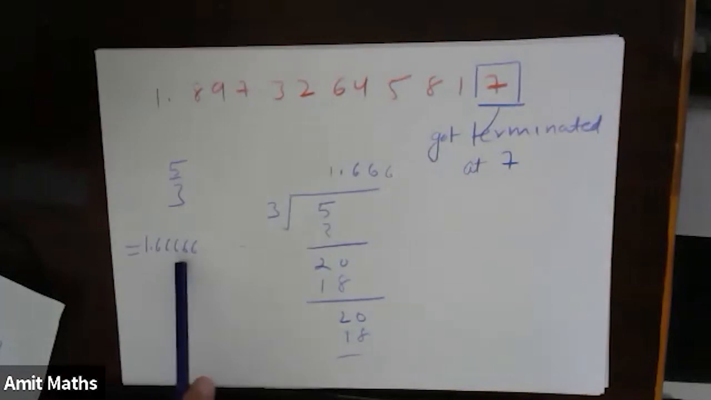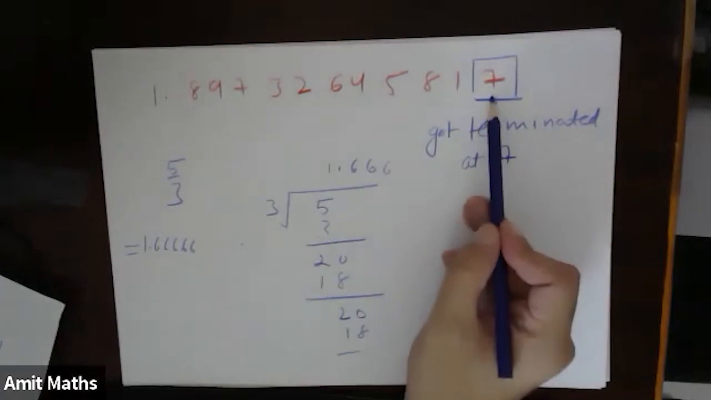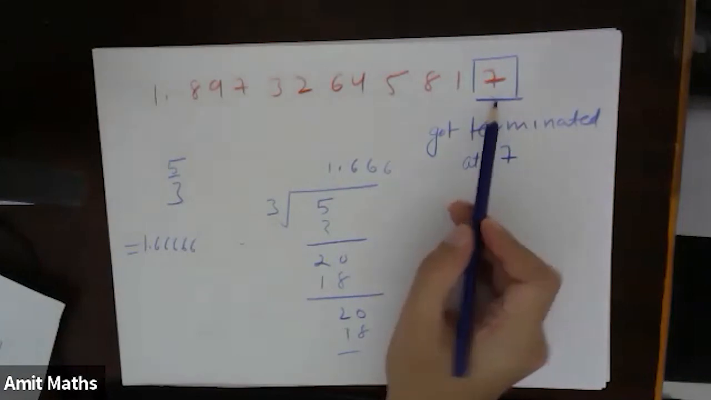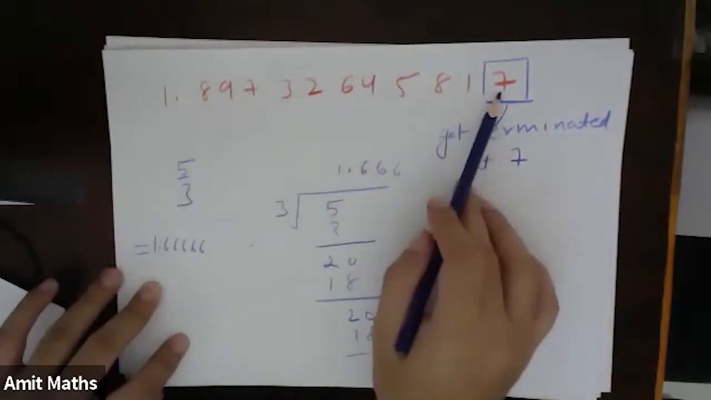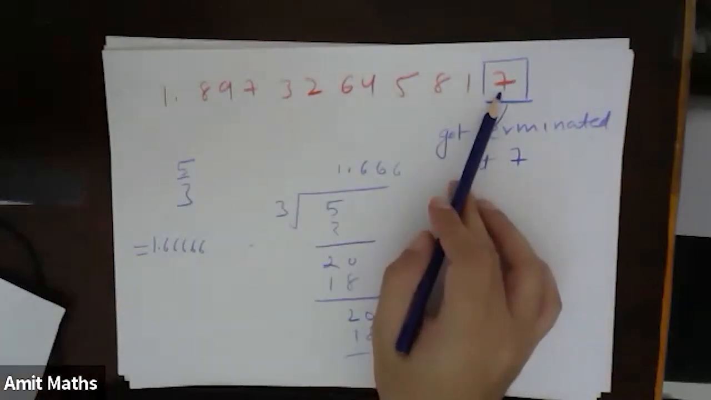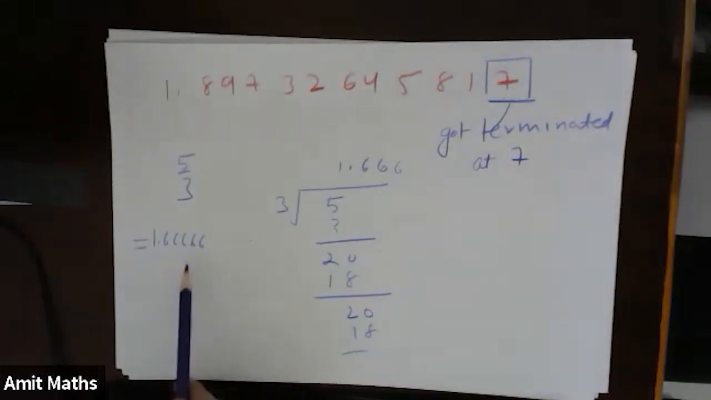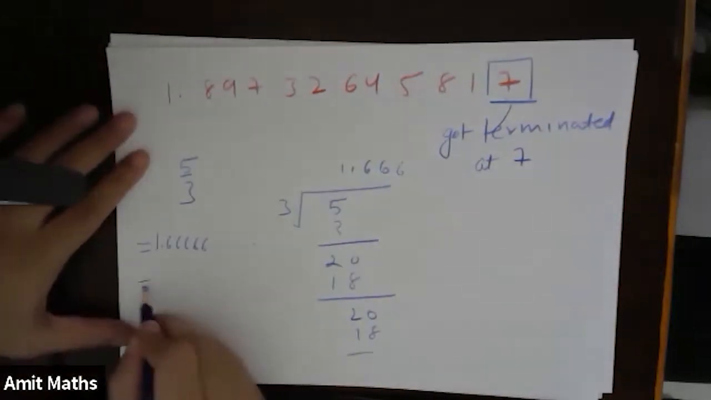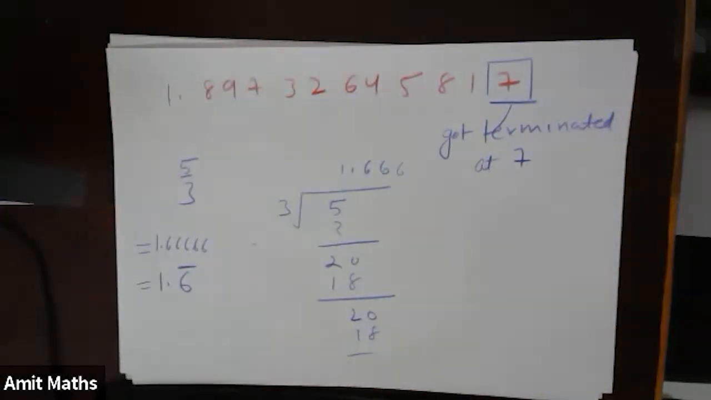Now see, the difference between this number and this number is what? That this number got terminated at 7. This number has its limit, it was up to a certain decimal point. But this is a never ending number, 1.666666 and so on. So generally, to deal with such numbers, we will represent it as 1.6 bar, if you remember.